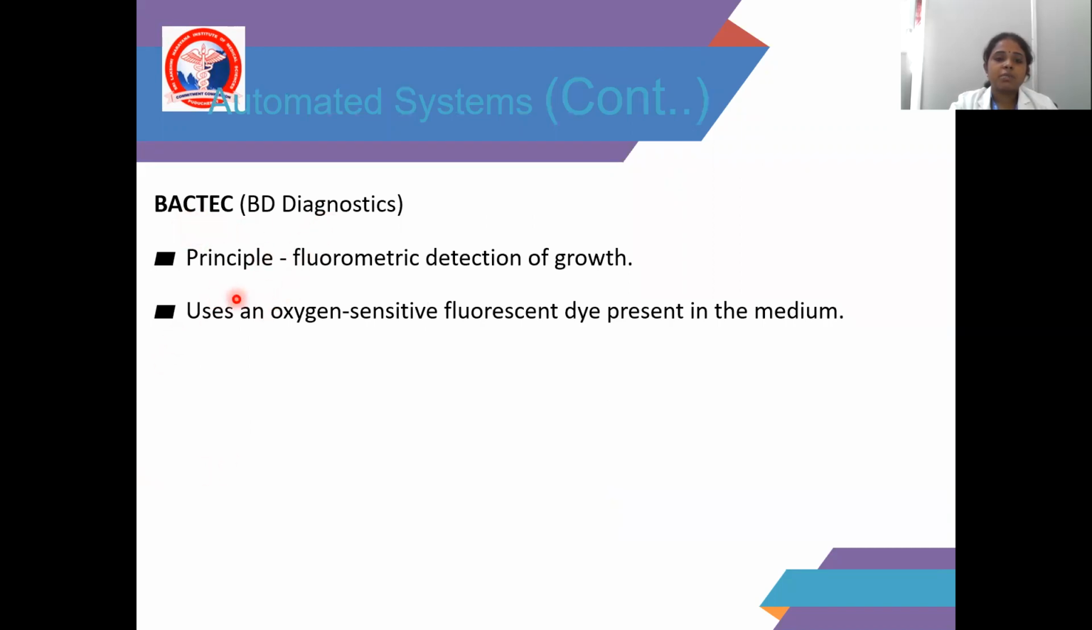So BACTEC, the principle is fluorometric detection of growth, and it uses oxygen-sensitive fluorescent dyes present in the medium.